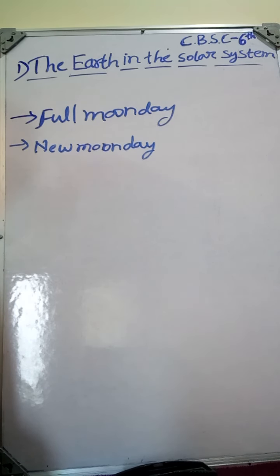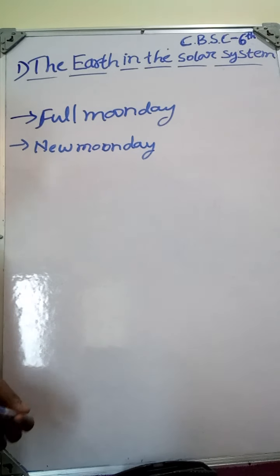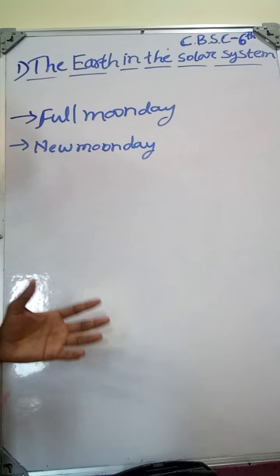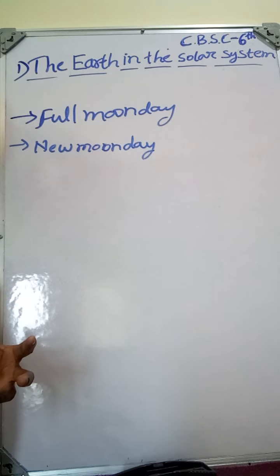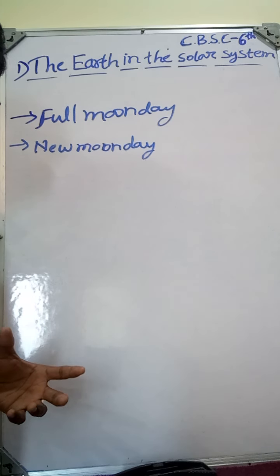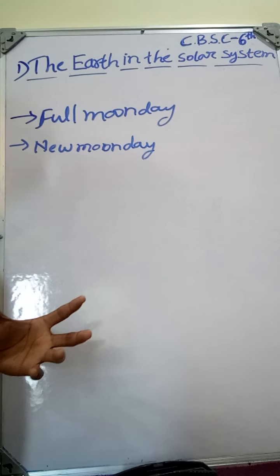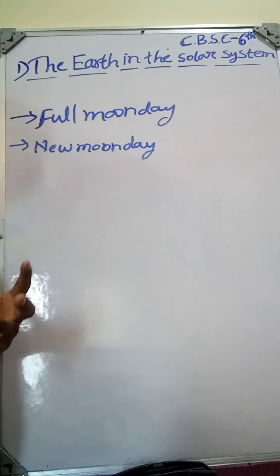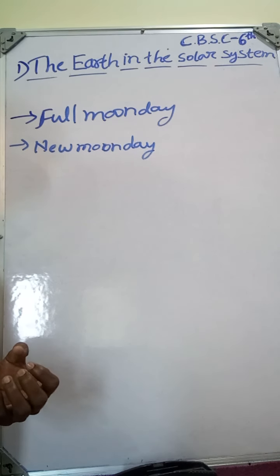In this, we are going to discuss CBSE 6th class first lesson, the Earth in the solar system. We see the Earth at night time after the sunset, how the sky looks like. We see bright dots in the sky. Those are shining very brightly and some are twinkling.